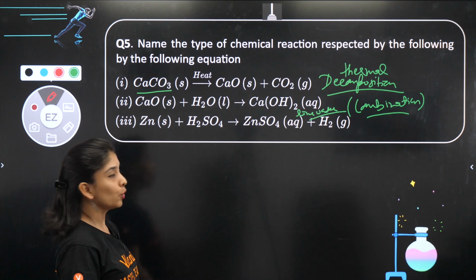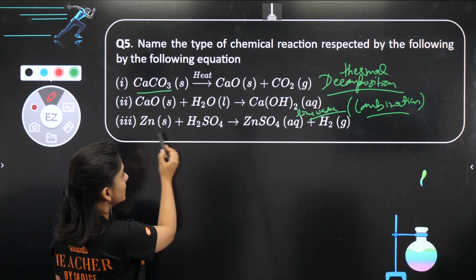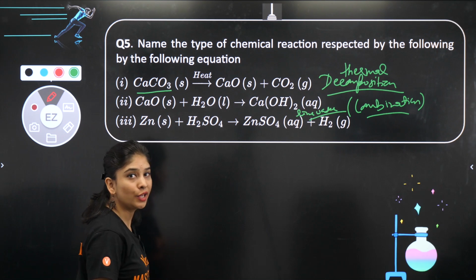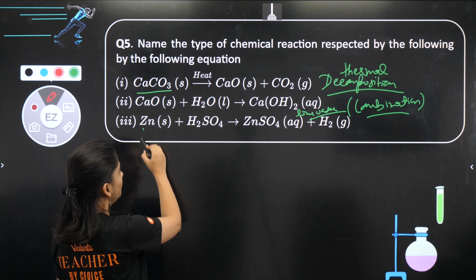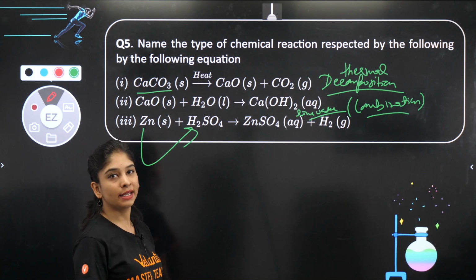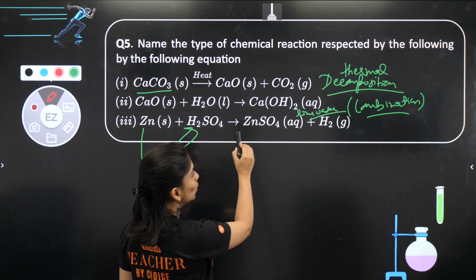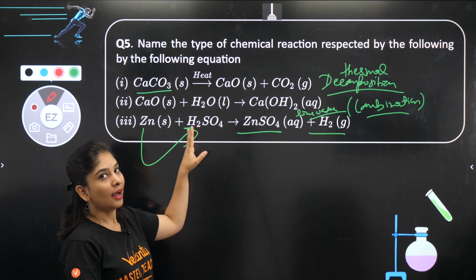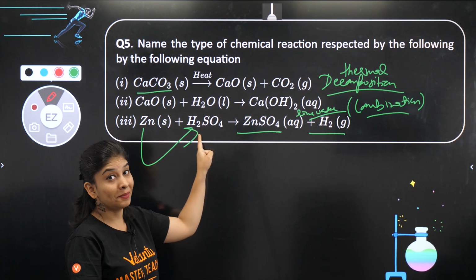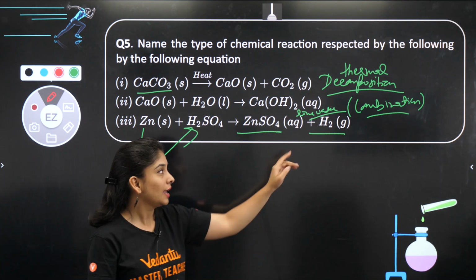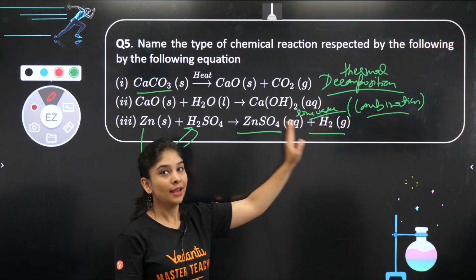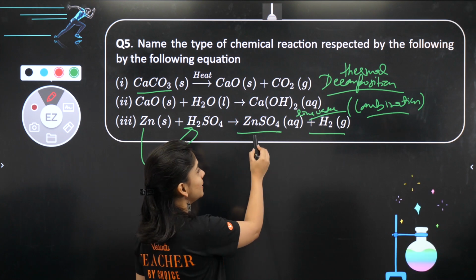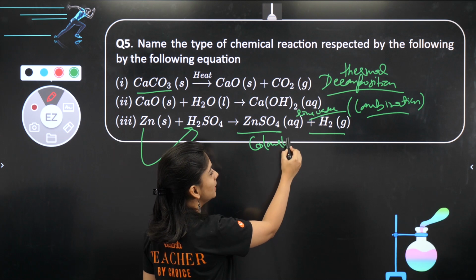Fine, let's talk about this reaction. What do you see? Zinc reacting with sulfuric acid, giving you zinc sulfate and hydrogen. This is only possible when your zinc is displacing hydrogen, right? You are getting zinc sulfate and hydrogen is like, I am weak, I can't do anything. If zinc is approaching me, I have to leave my position and he'll be left alone. Okay, so zinc is more reactive than hydrogen and can perform this reaction, and I'll get a colorless solution.